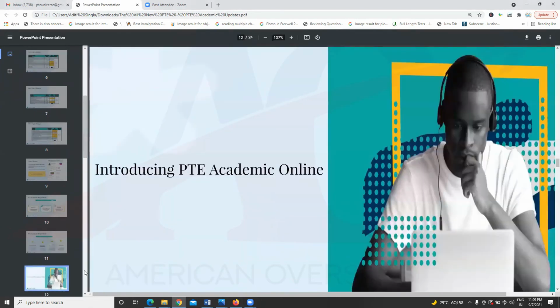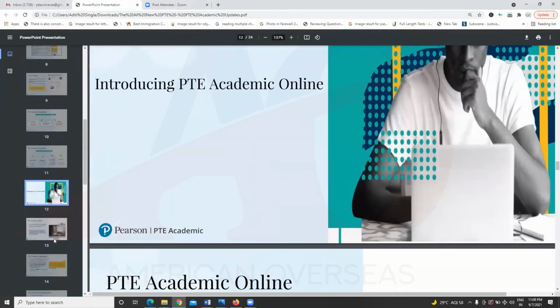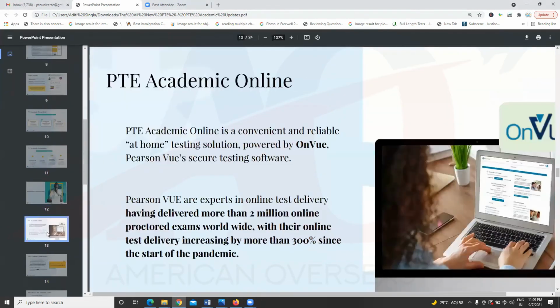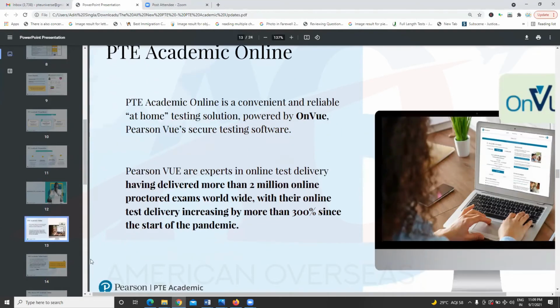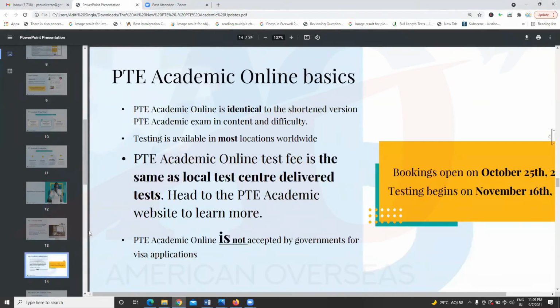So guys, major changes have taken place, and PTE Academic Online, as I mentioned, is available. This is something you can do at home. But one more thing, guys, PTE Academic Online is not accepted by governments for visa application. So अगर आप visa सोच रहे हैं कि आप इससे लगाएंगे तो वो government accept नहीं करती है.